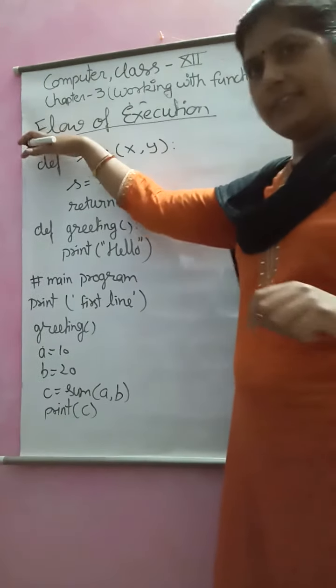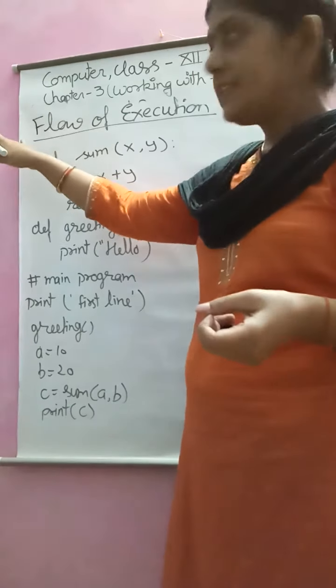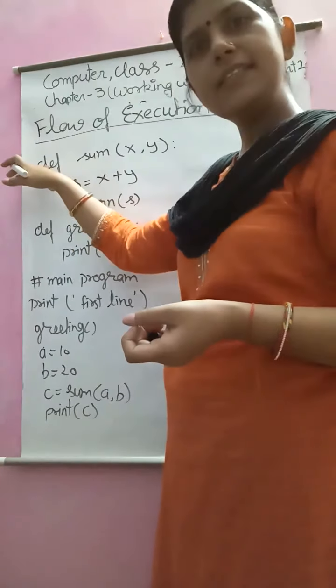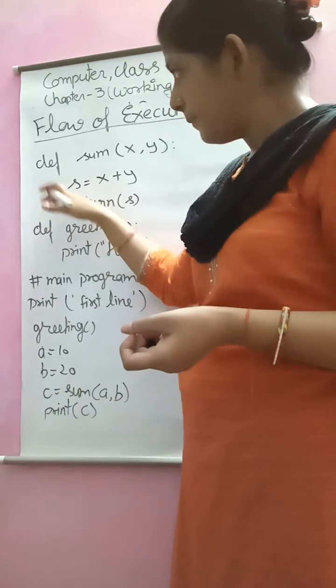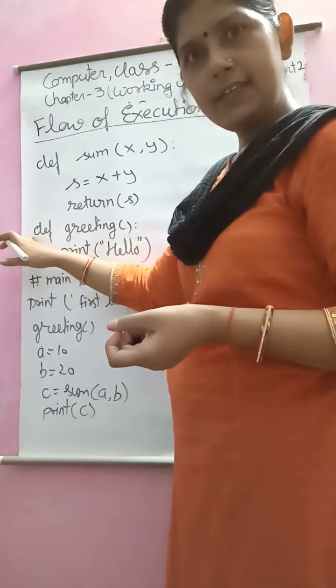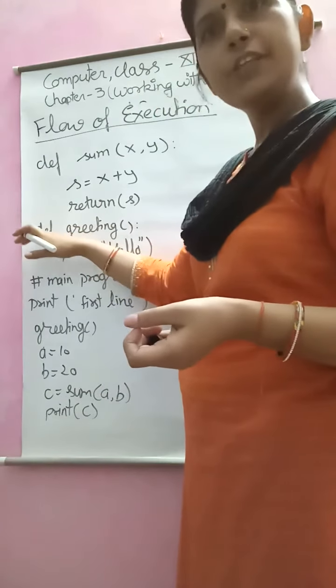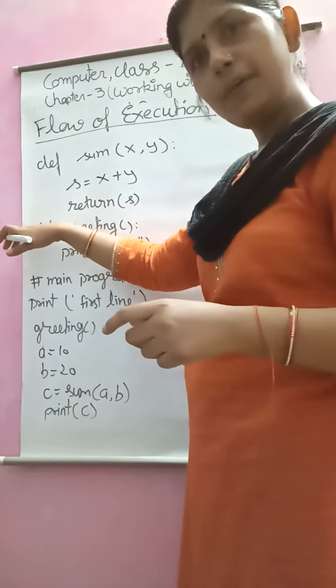Then end. Now flow of execution. This is your program. The interpreter starts from line number 1. It encounters def, meaning the next block is the function block. It will not execute from here. Then again it comes here, again the def keyword. Then it will also not execute from here. It holds the function header but does not execute from here.